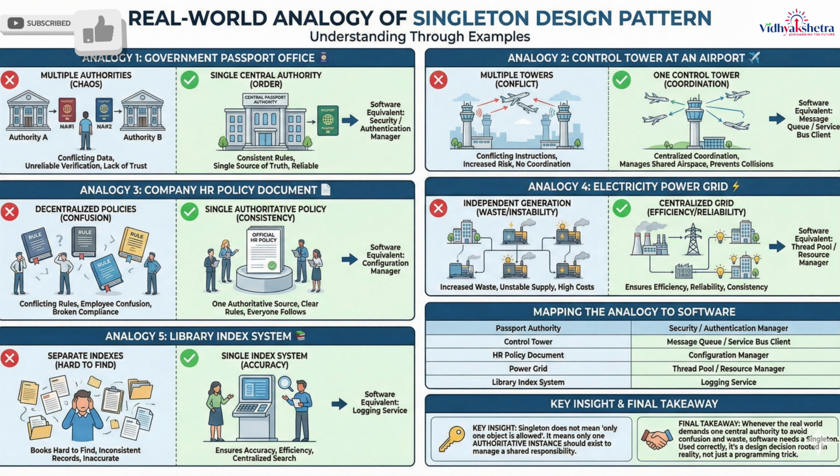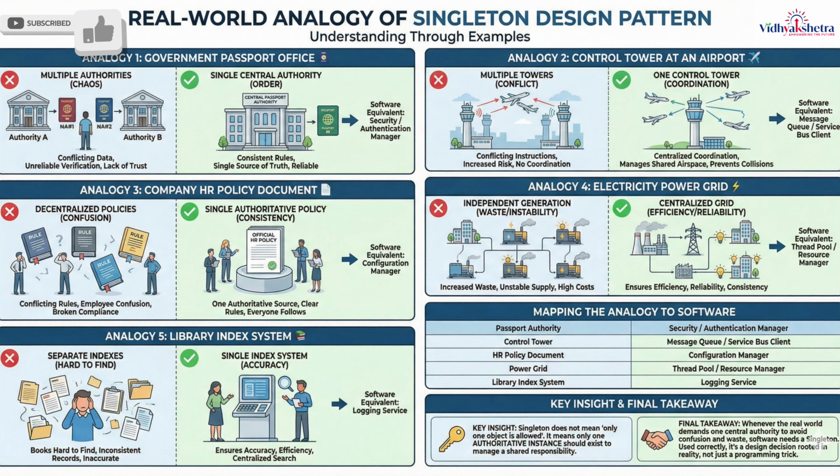Analogy 4. Electricity power grid. Homes, offices, and factories all draw power from a single coordinated grid. If everyone generated and managed electricity independently, waste would increase, supply would be unstable, and costs would skyrocket. The centralized grid ensures efficiency, reliability, and consistency. In software, shared resources like thread pools, connection pools, and cache managers follow the same logic.